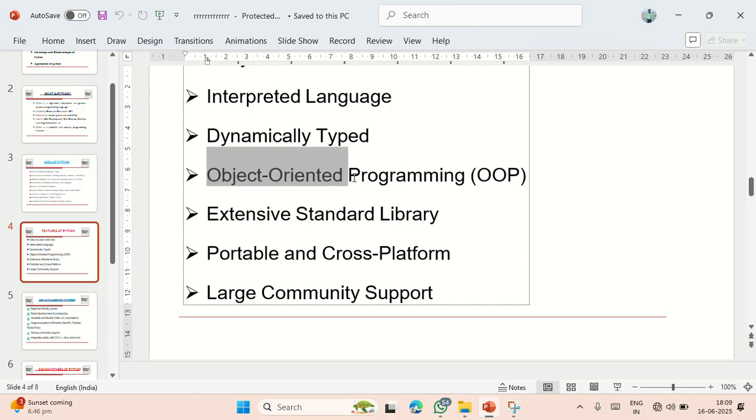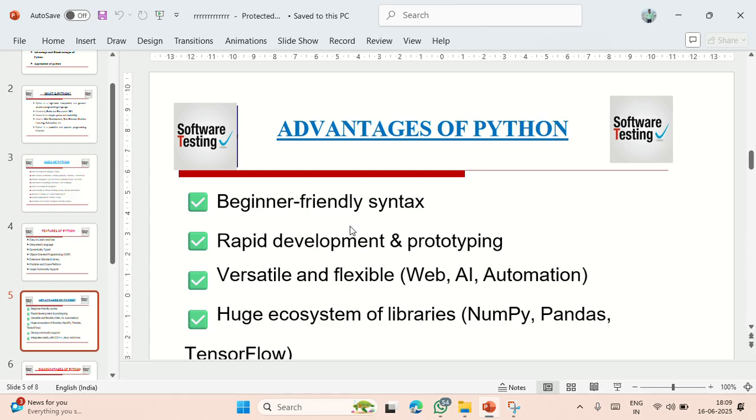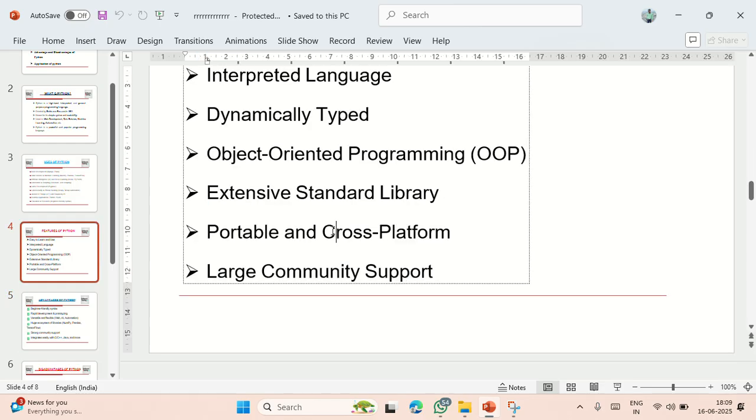Another feature is the extensive standard library. It is also portable and cross platform, and it has large community support compared to others.